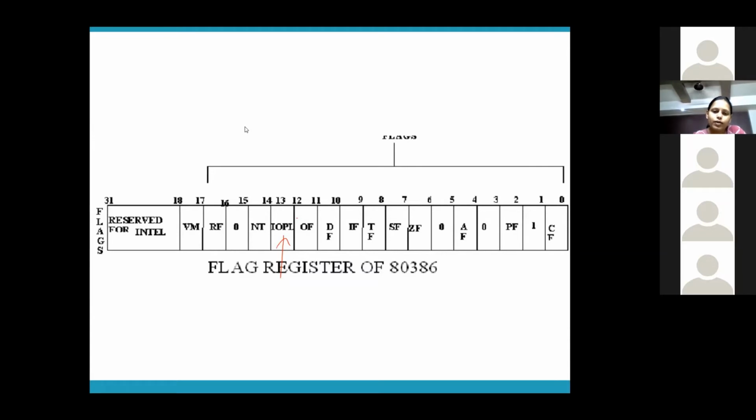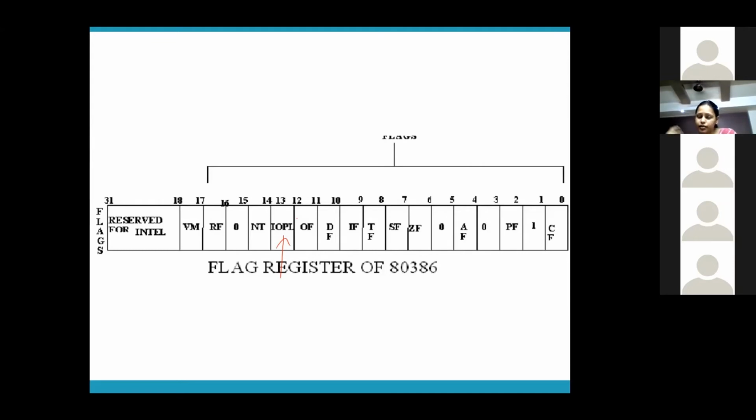Why? Because whatever problem was there with that instruction, we have resolved previously. In 80386, when there is some logical error in an instruction, you insert breakpoints to find out where the logical error is. When you insert breakpoints, the program keeps stopping at the same breakpoint again and again, even if you have resolved that error. So to avoid that, whenever you find RF equal to 1, it means that the logical error which was there previously has been resolved. Now that breakpoint has to be ignored.